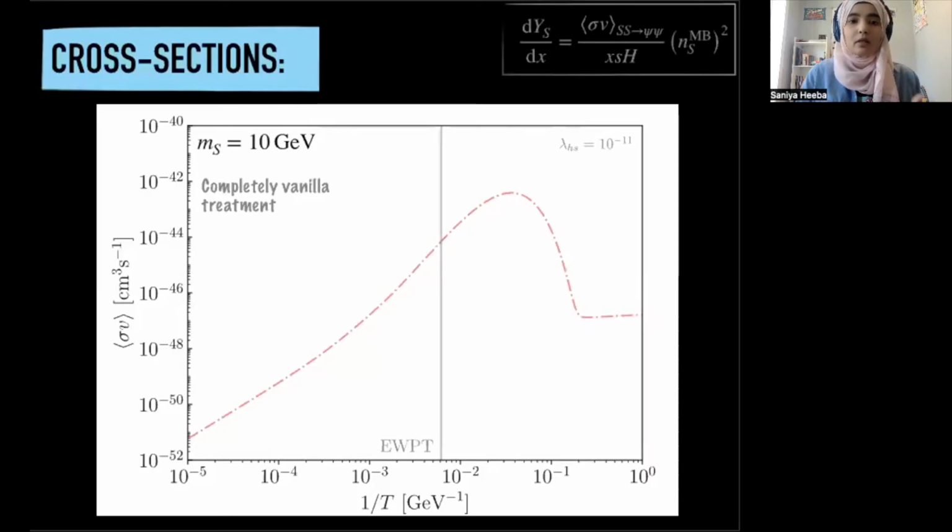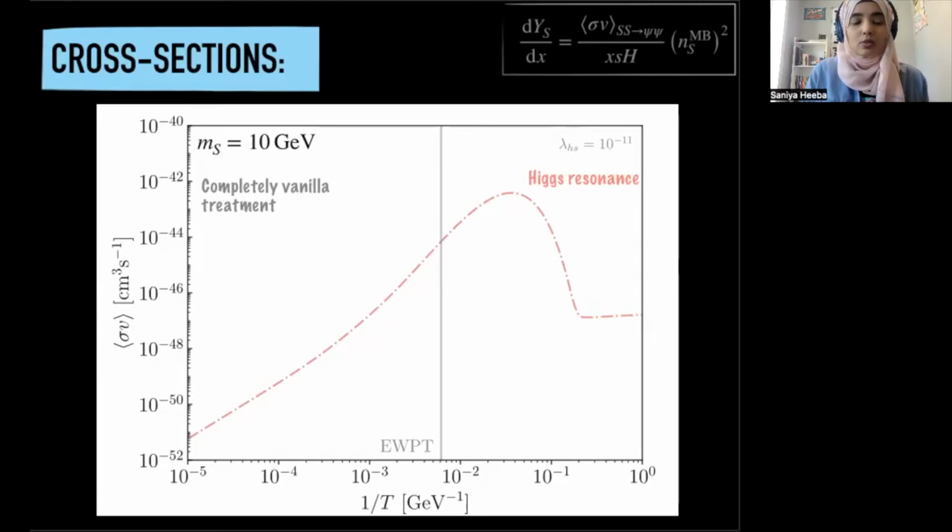And just to remind everyone, our final goal is to solve the equation which is shown on the top right of the screen, which is the freeze-in Boltzmann equation. Now, the completely vanilla treatment would give us an annihilation cross section that varies with inverse temperature, as is shown on the figure. So we have this bump here, which corresponds to the Higgs resonance, which means just that the process would be quite efficient at temperatures close to the Higgs mass.